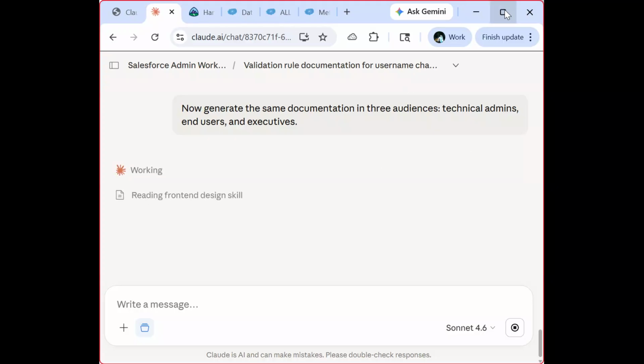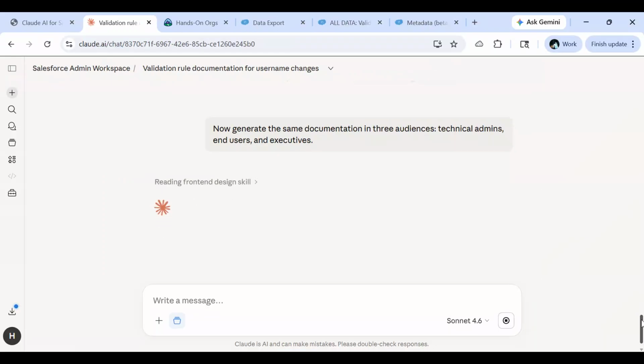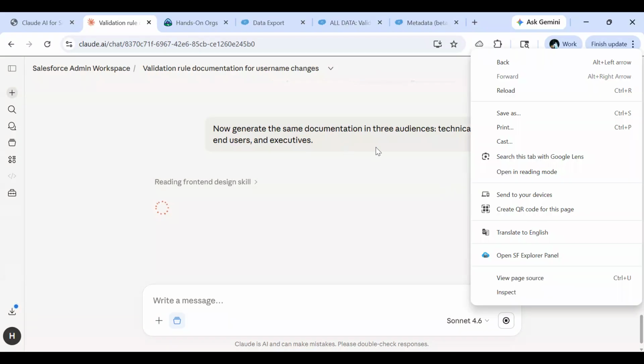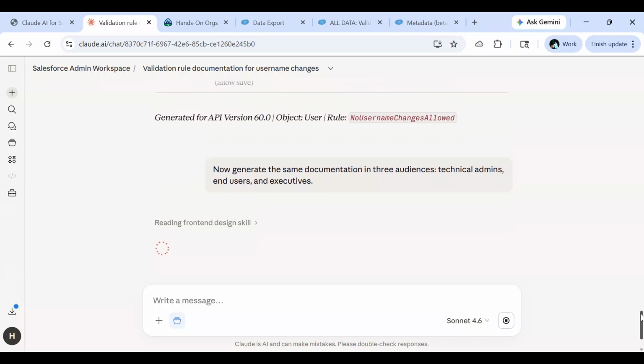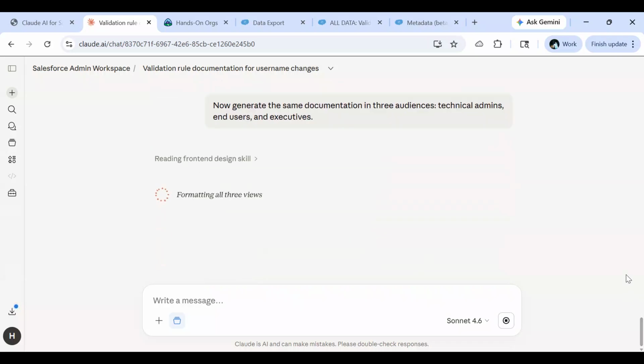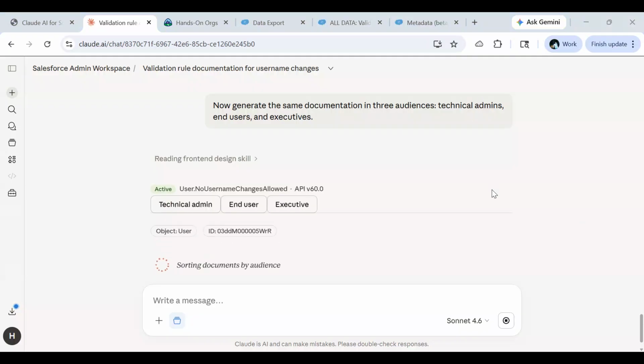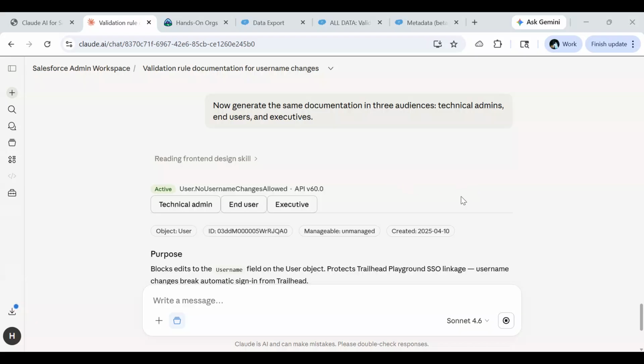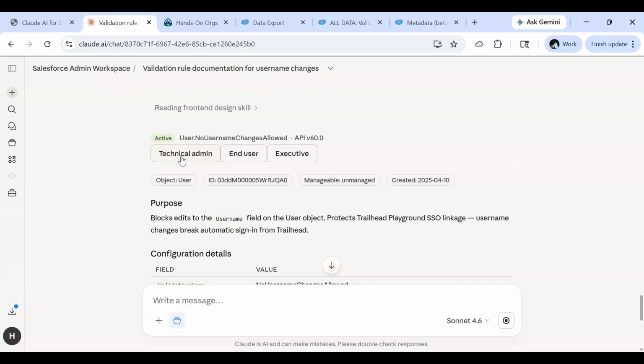Now Claude is going to take the same information that we provided earlier and generate documentation for 3 different audiences for us. So it is now generating, for technical admin, then for end user, and for executive also.